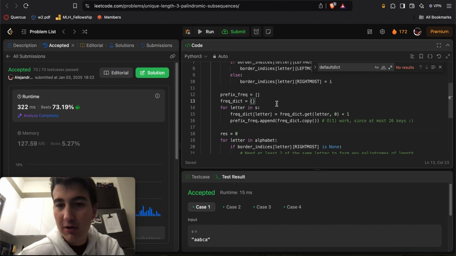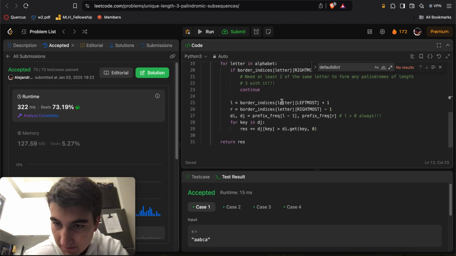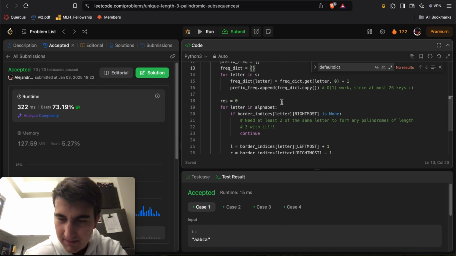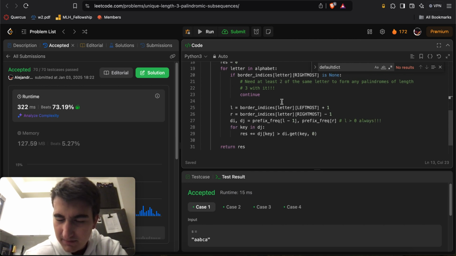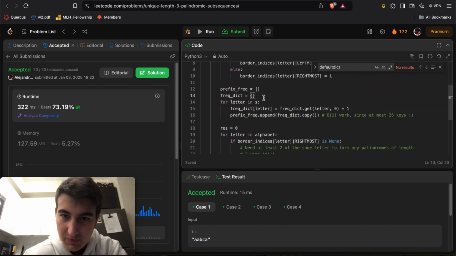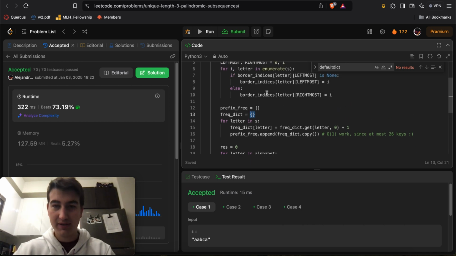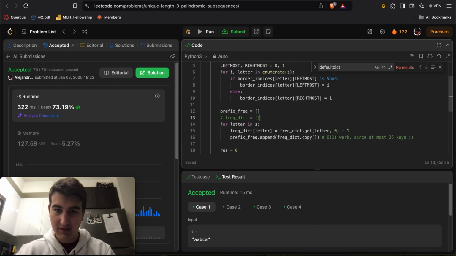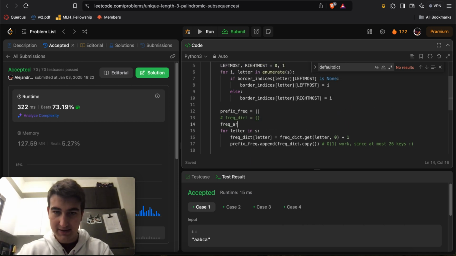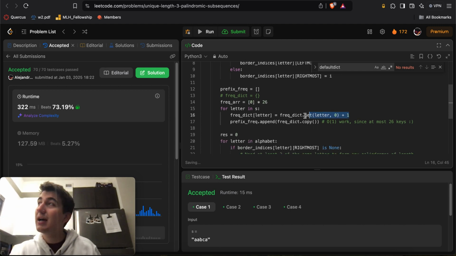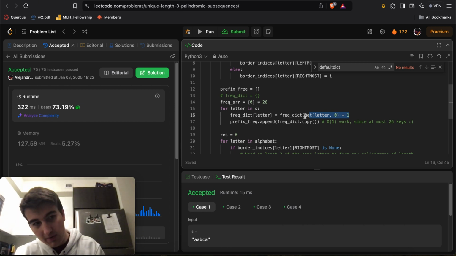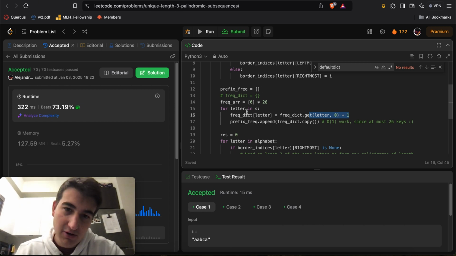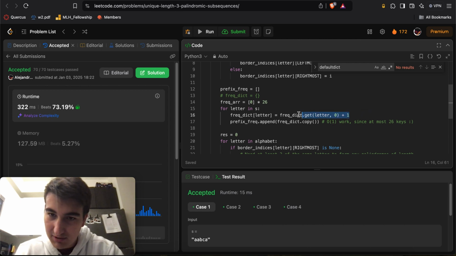If anything, maybe we could make things faster if we use an array of length 26 every time. Let's do frequency array equal to 0 times 26. I don't know if it'd be faster or slower. Faster because it's an array, but slower because technically I didn't need all 26 keys to be populated at any single point in time.